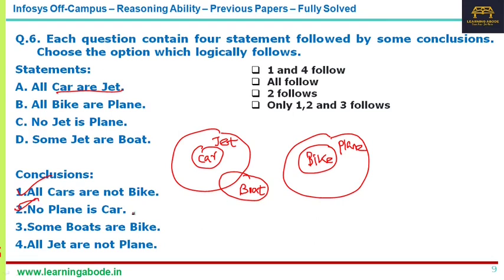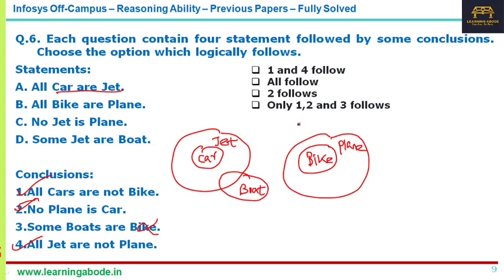Now, some boats are bikes. It is not true at all, because you can see in this diagram itself. All jets are not planes is correct, because jet and plane are completely disconnected. So 4 is also correct. So statements 1, 2 and 4 are correct.